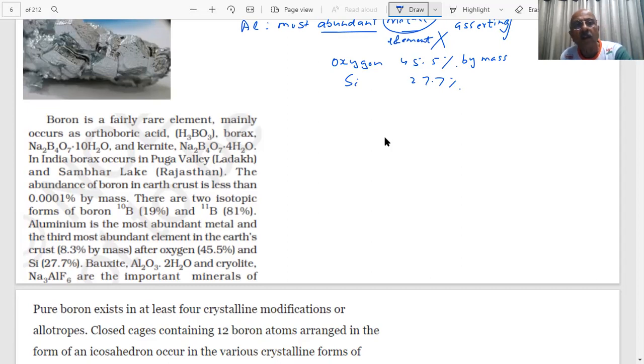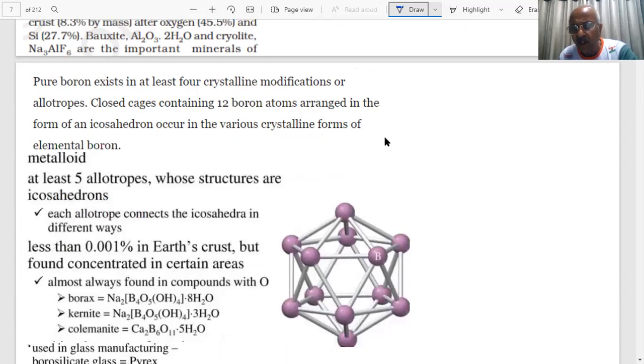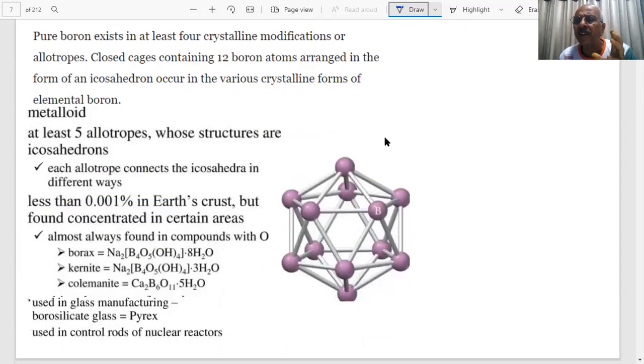Sometimes, why do we give this information, students? Because nowadays the trend has changed. There are questions of objective type, reasoning and assertion, and the choices are very close to each other. One word is shifted. They look like the same type of answers. So if we don't pay attention, then there will be a serious error in the paper.